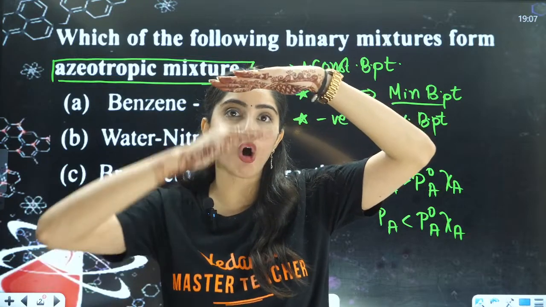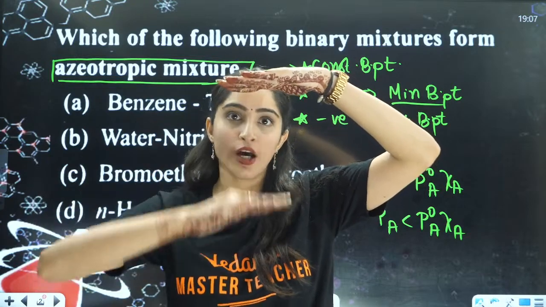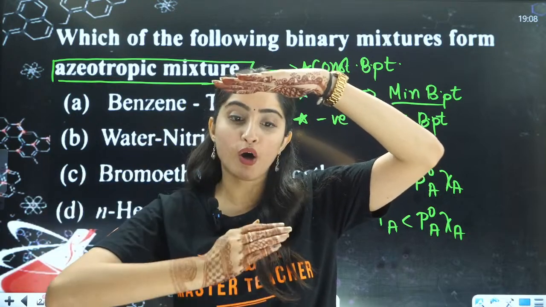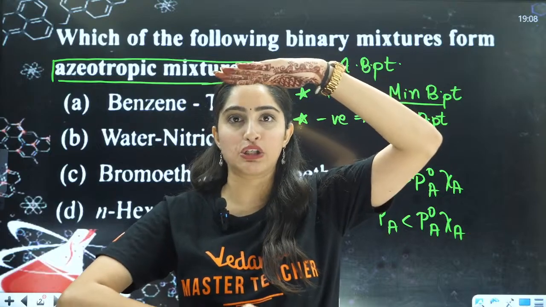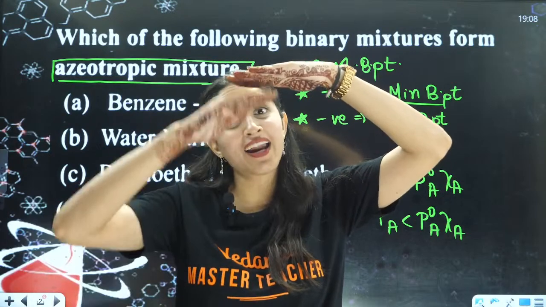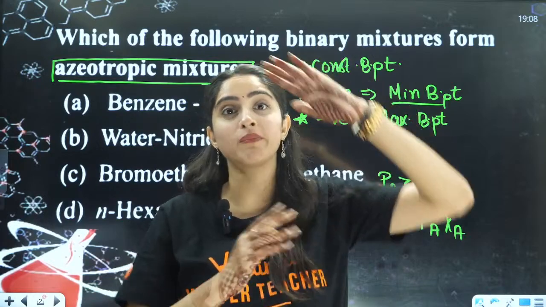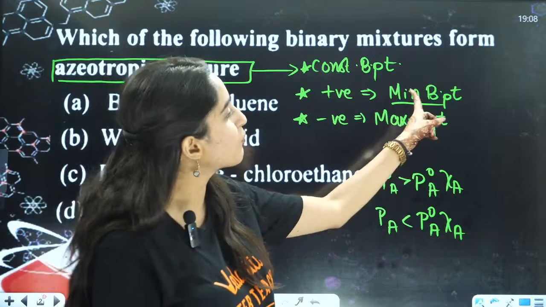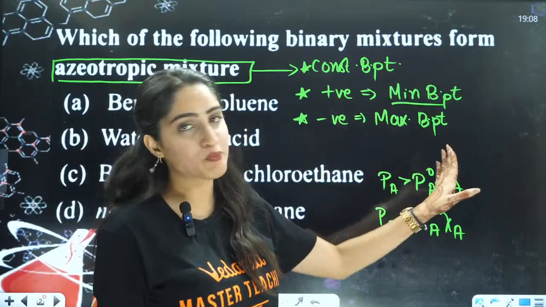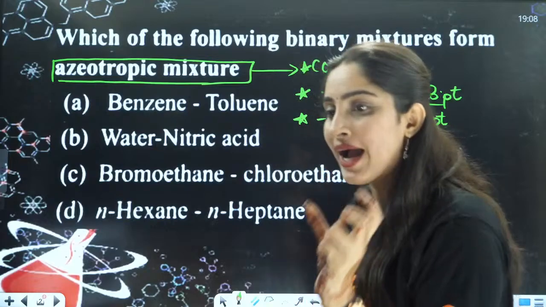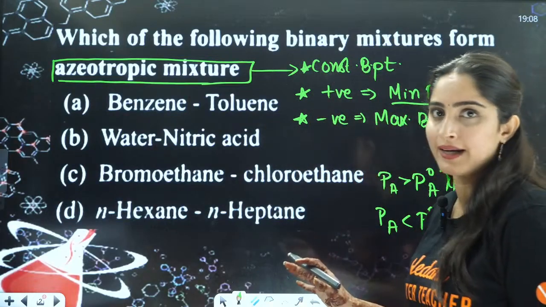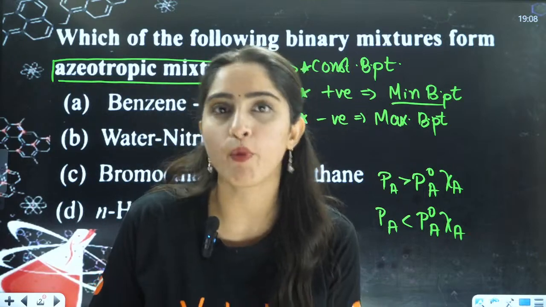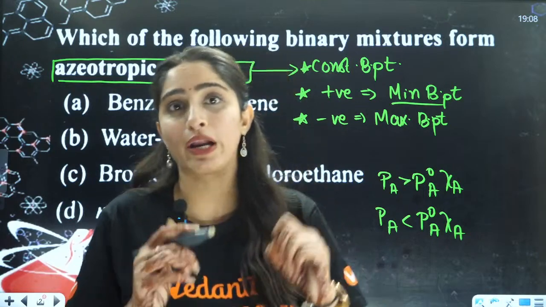Initially you had to cross this level: you were at 70% and had to jump from 70% to 95%. Now, because of your friend, your vapor pressure has decreased, your focus has decreased. Now you are at 60%, so it is a bigger jump that you need to make. That is why we have written maximum boiling point here, because here the boiling point has increased. Understood? Why have I told you the whole concept behind that? Because they can ask you which is a minimum boiling point azeotrope and which is a maximum boiling point azeotrope.